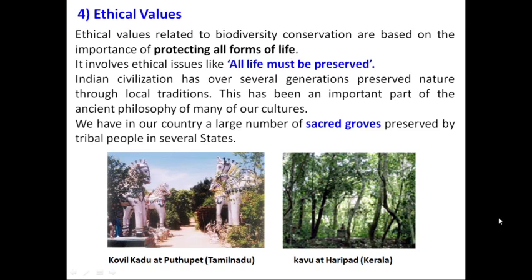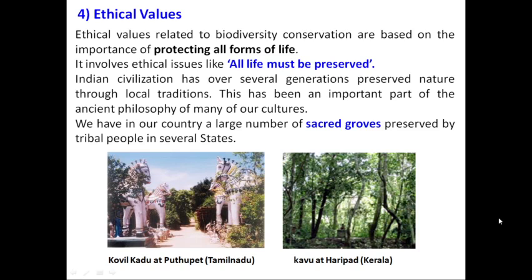In this slide, you can see two pictures. On the down side, on the left side, there is a picture from Tamil Nadu, a sacred grove in the Puthupet area. Its name is Kovil Kadu.